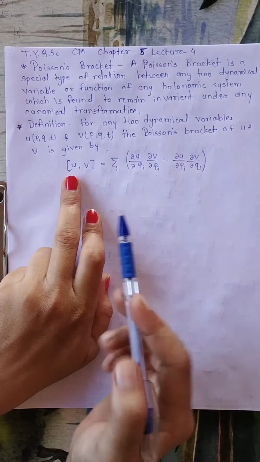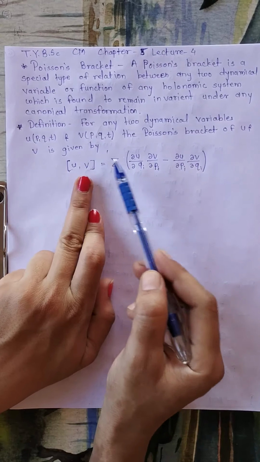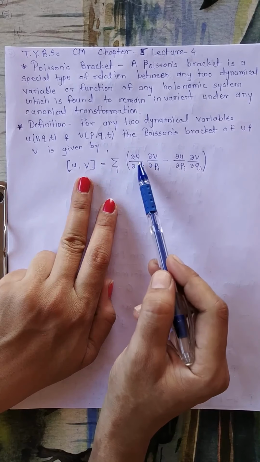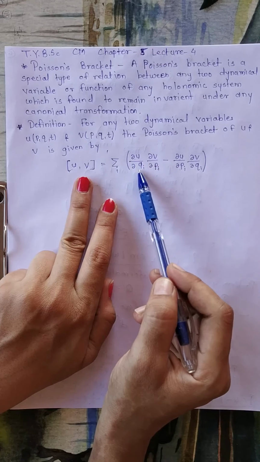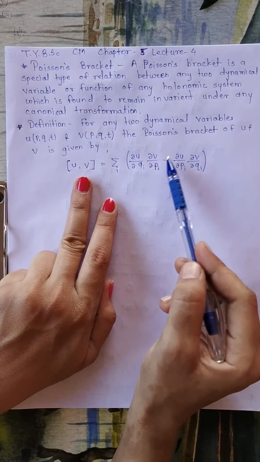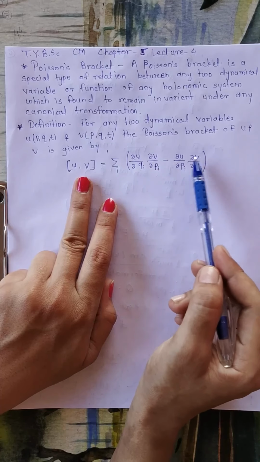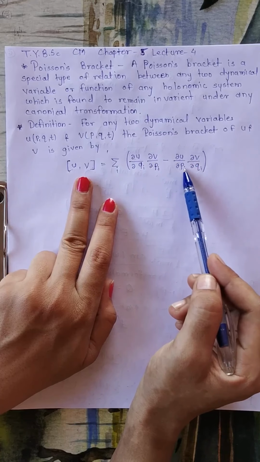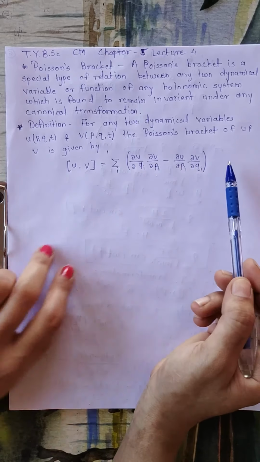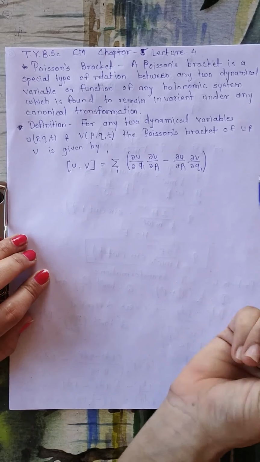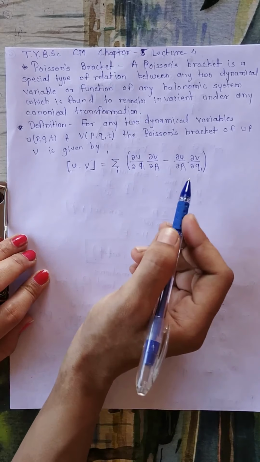So no need to learn by heart. Suppose there is Poisson's bracket of a and b, then you have to write summation over i, dou a, dou b, with respect to q and p, minus again dou a and dou b as it is, and here there will be an exchange of p and q, therefore a negative sign. So in this way you can remember this Poisson's bracket.